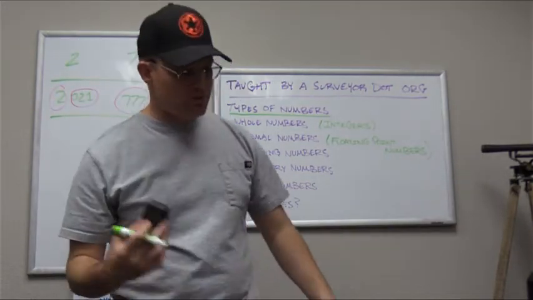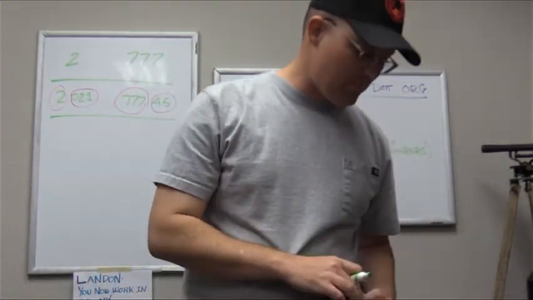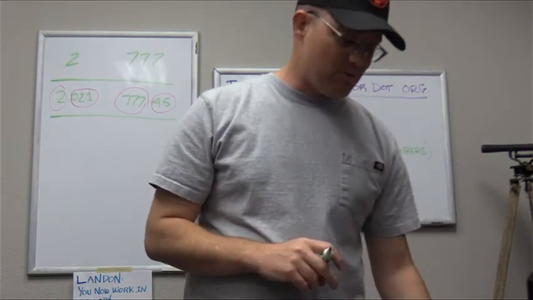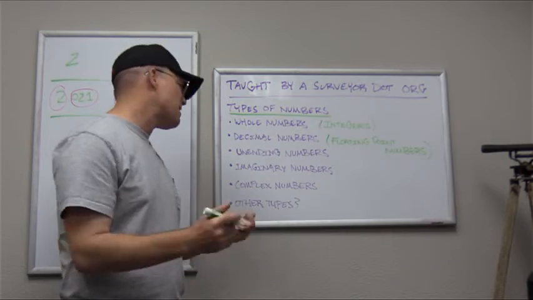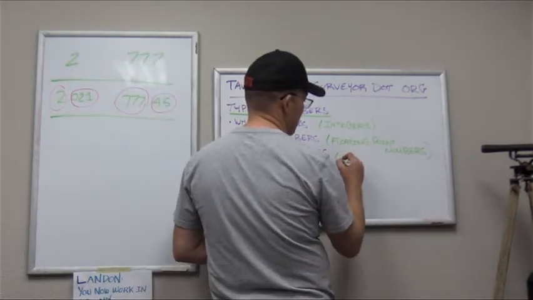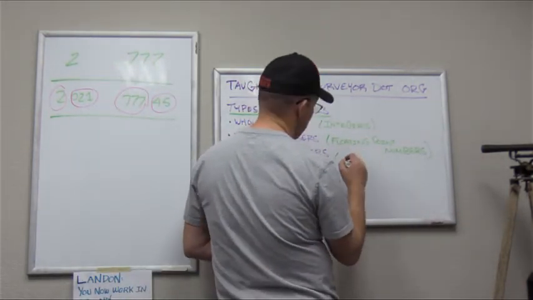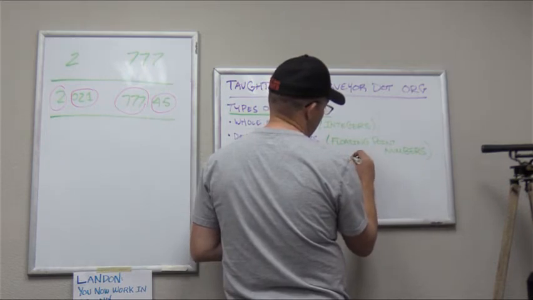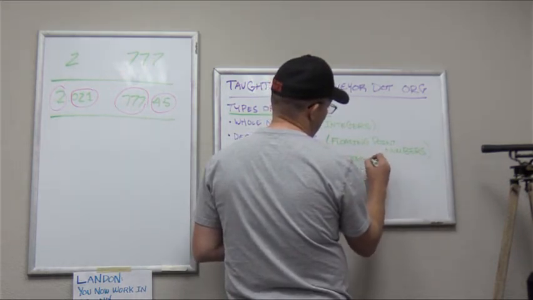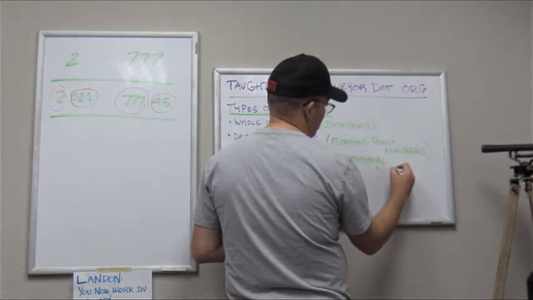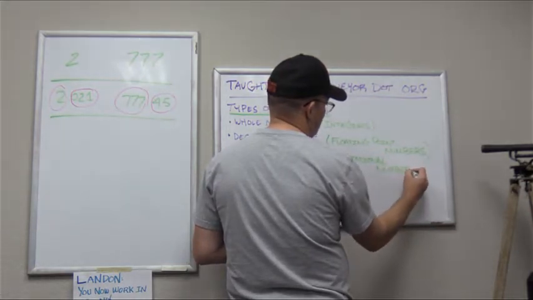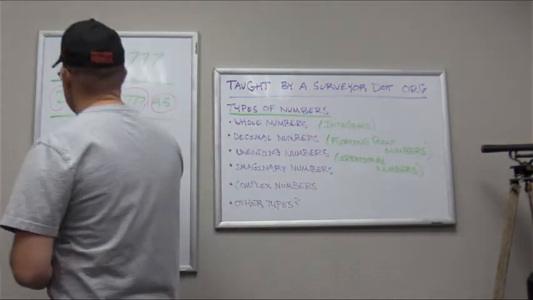Okay, unending numbers. Those are special numbers, so a lot of people might not know this, but math has some special numbers that don't end. Okay, I call these unending numbers. Mathematicians like to call these, I think they call them irrational numbers. Don't quote me on that. But they're just numbers that don't end. And so I'll give you some examples.